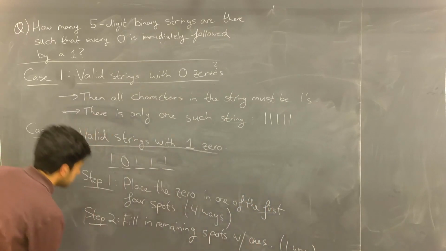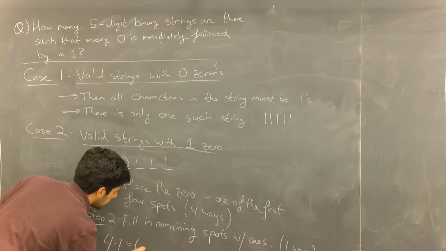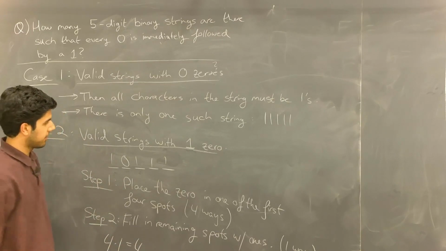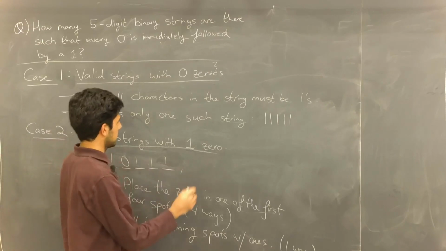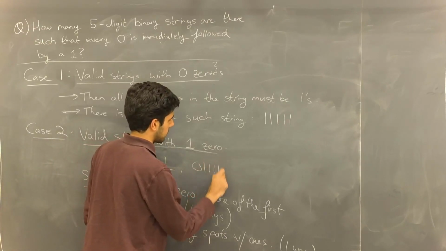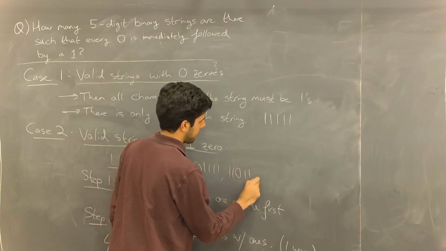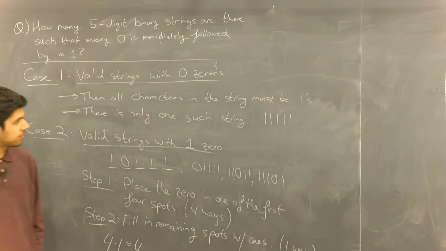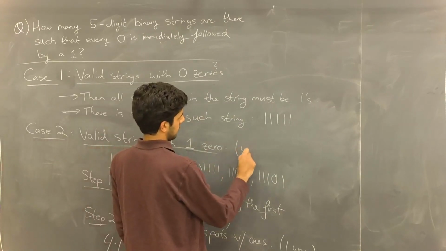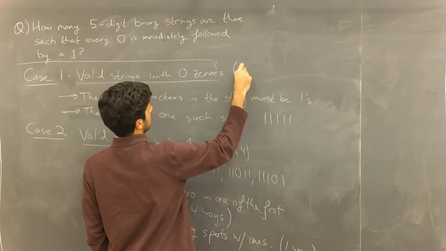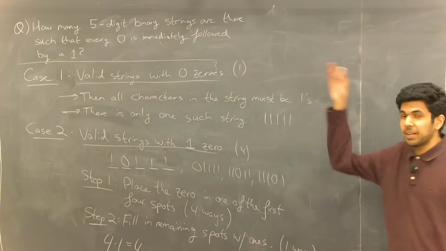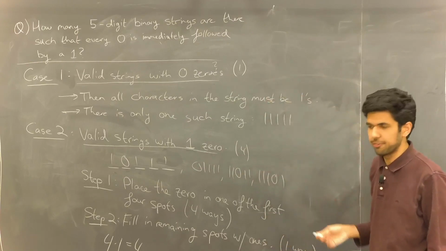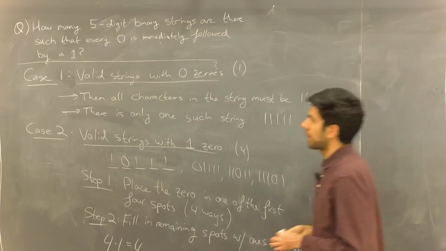So by the multiplication rule, we have 4 strings in case 2, right? And in fact, we could just write them out. So this is 1, that's another, and those are the last 2. So we have 4 strings in this case. So we take a mental snapshot of all of this. The only thing we need to remember is 1 and 4, because that's going to be used in our answer.